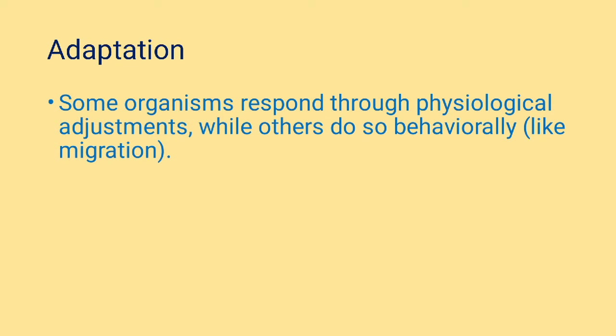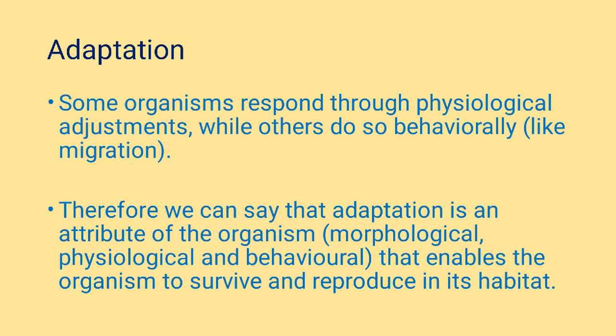Now, to cope with extreme variations in the environment, some organisms respond through physiological adjustments while others do so behaviorally, like migration. Adaptation means how an organism fits into a habitat to reproduce itself. Therefore, we can say that adaptation is an attribute of the organism, morphological, physiological, and behavioral, that enables the organism to survive and reproduce in its habitat.